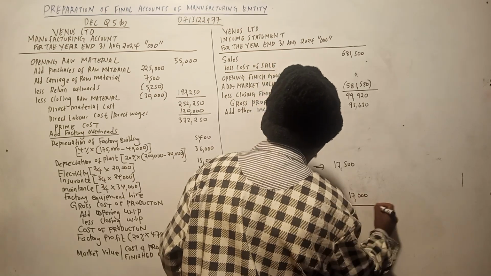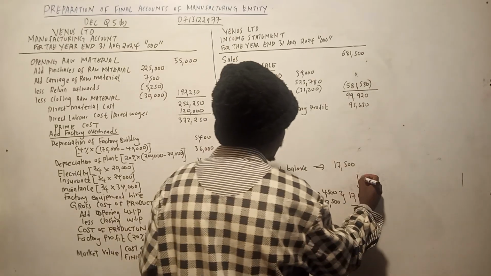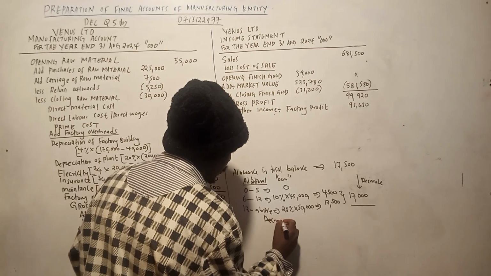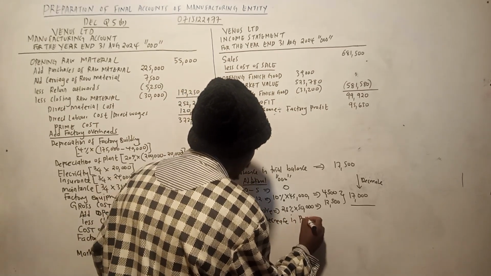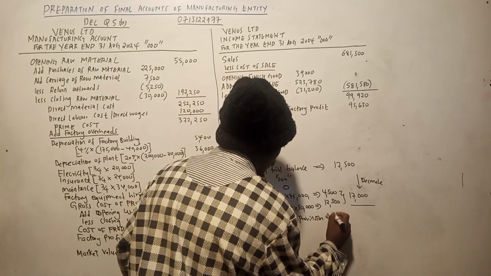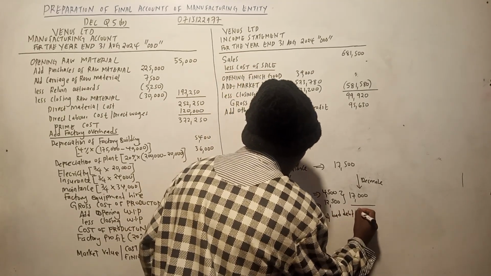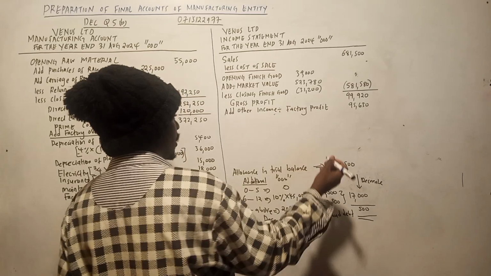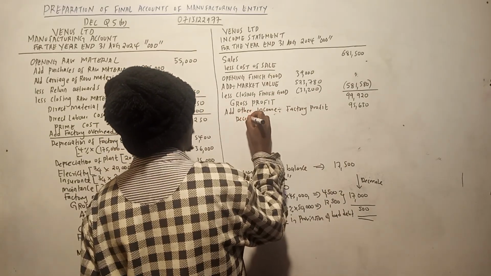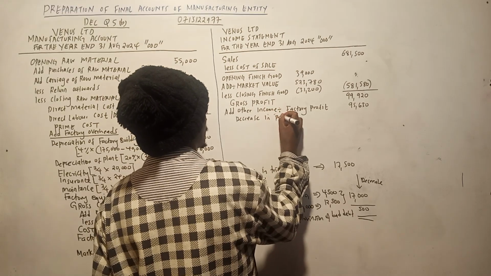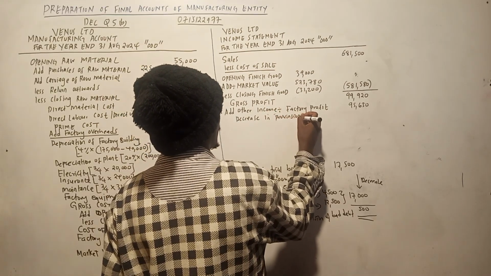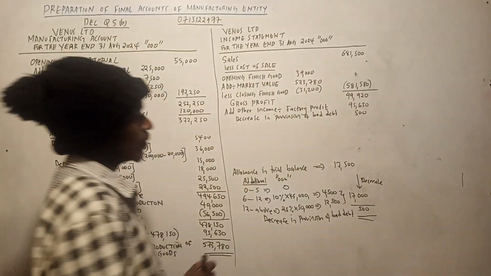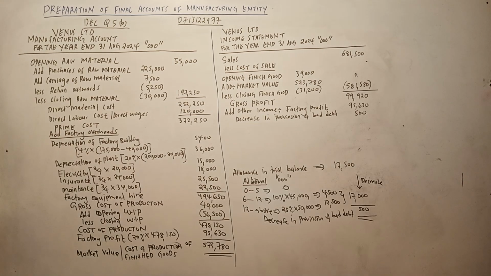it gives us 17,000. So we have a decrease. So this one is a decrease. So we have a decrease in provision for bad debts. Now that decrease is 500. So it's an income. So a decrease is an income. So a decrease in provision of bad debt, 500. Remember it is in thousand. So I think we don't have any other thing.